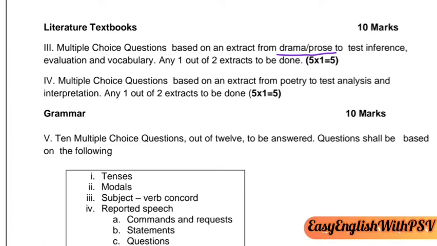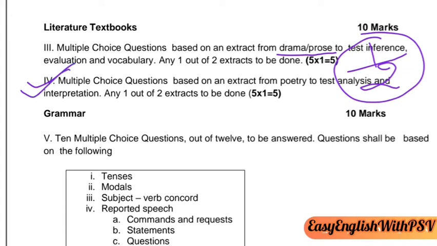And mind it, you will be given two extracts. Hopefully one from Beehive, one from Moments. And you will have to attempt only one out of two. Each one will carry equal marks, 5 marks. 5 MCQs will be given and you will have to answer. Next question, that is question number 4. Another MCQ type question.